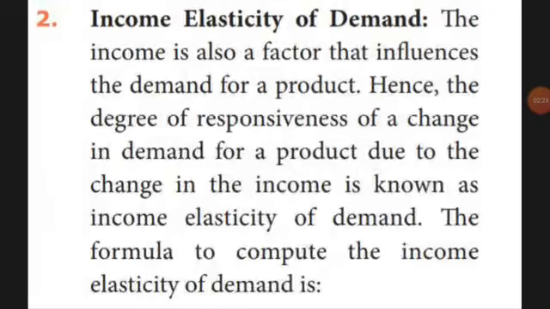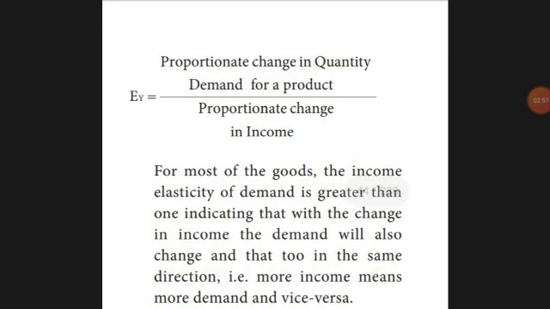For example, if an individual person has more income, he will buy more products. If income is very less, he cannot buy, and at that time demand for any product is not available. You see, now in the corona time, most individuals have no income. Go and see in the textile or any other shops, nobody will be there. So according to the income, demand also will depend. The formula is proportionate change in the quantity demanded for a product divided by proportionate change in the income.